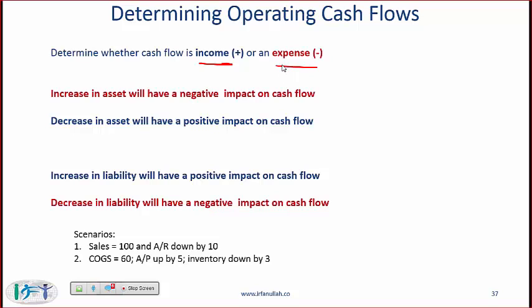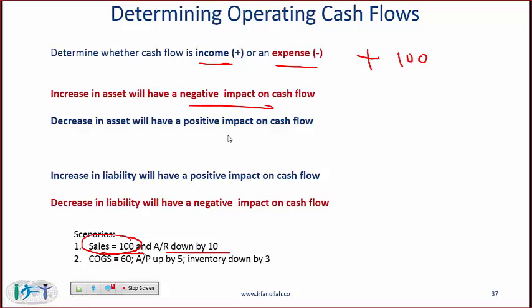So let me just explain this through a simple example. Let's say that you have sales equal to 100 and receivables went down by 10. So what is the cash flow? What is the money received from customers? The first thing you do is determine whether this item, sales, is money in or money out? Obviously sales is money in, so you put plus 100 for sales, and then accounts receivable down by 10. Notice that an increase in asset will have a negative impact on cash flow.